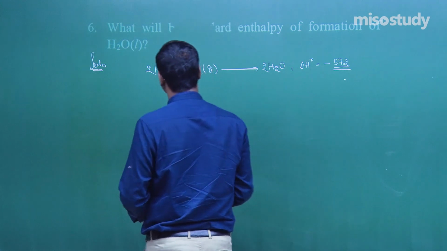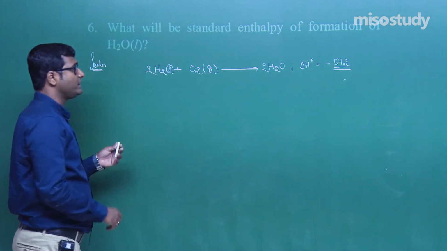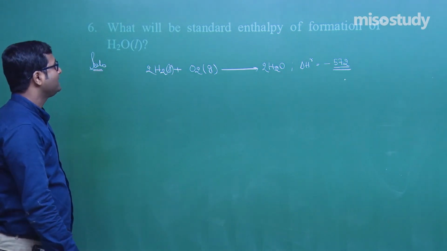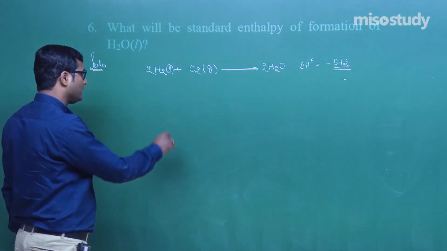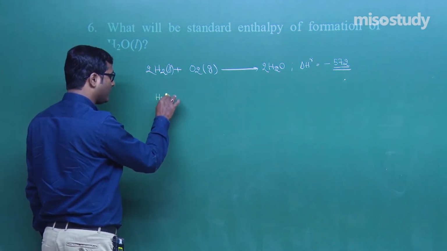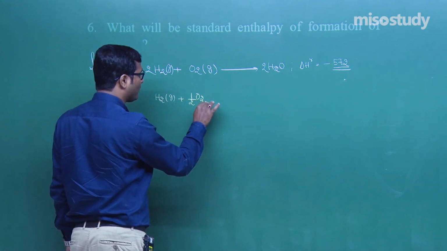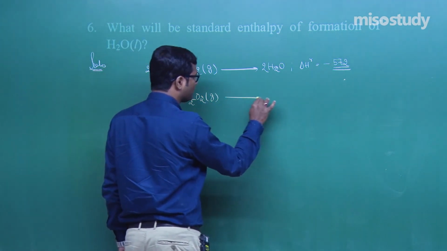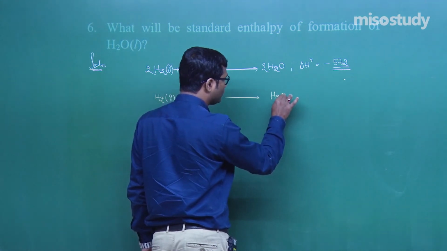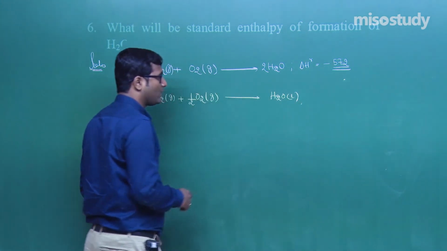Delta H is given here. Now, what do we need to find? We need to find the enthalpy of formation. That is, we need to find H2 plus half O2, that is the formation of 1 mole of H2O. So what will happen?